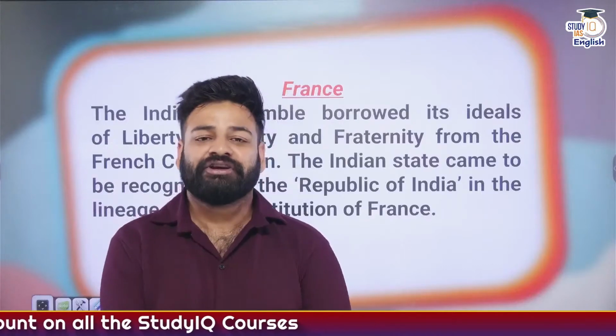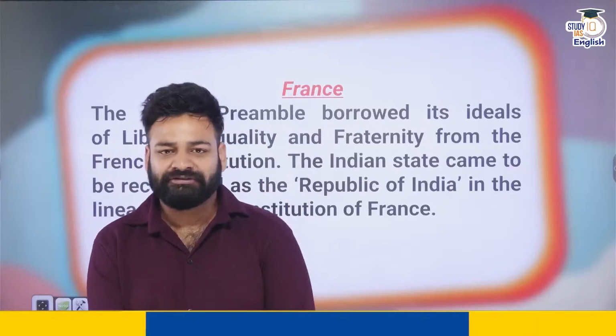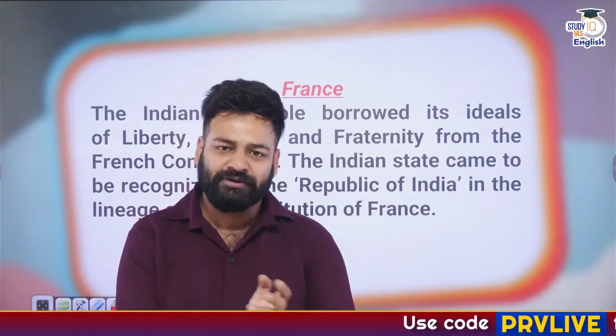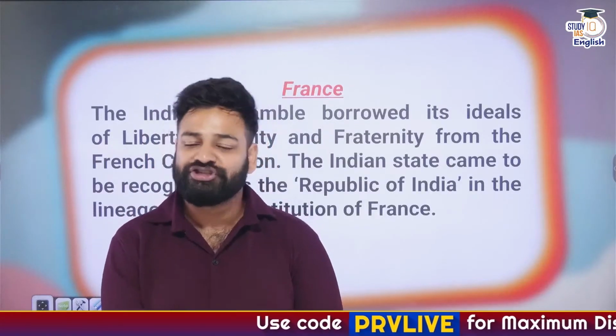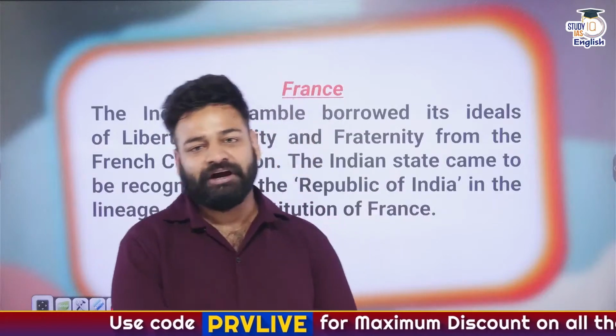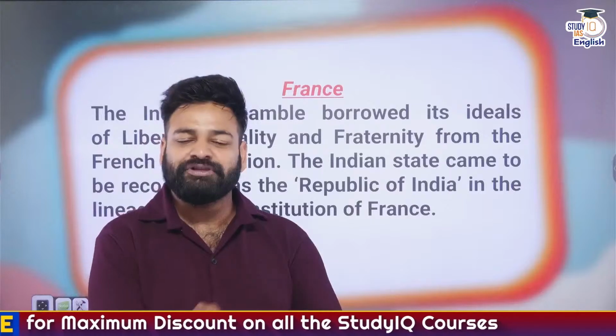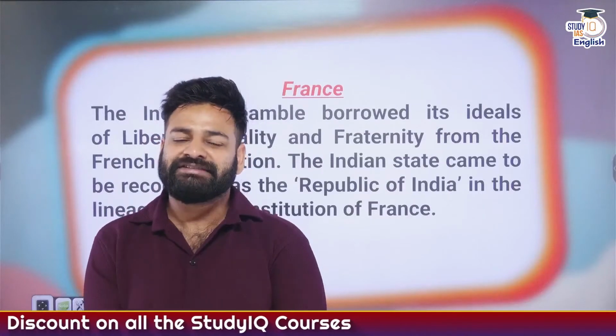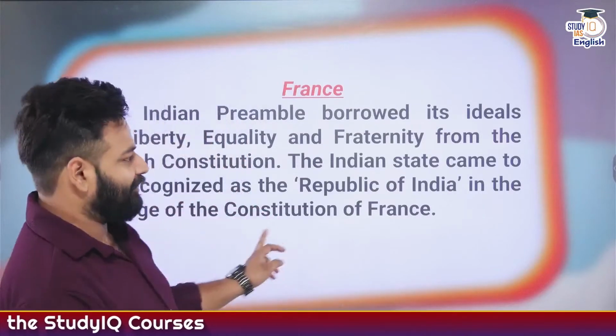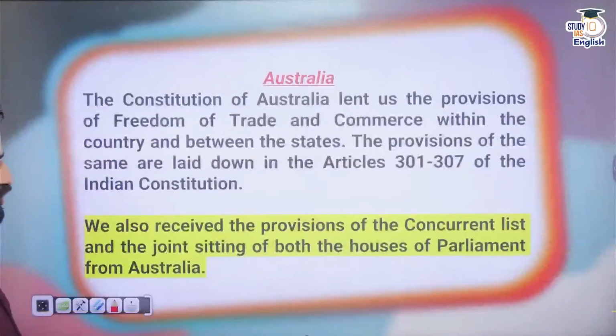Still, there is the crown. But in India, we do not have any crown, and the head of the state in India is elected, and hence we are considered a Republic, just like the Republic of France. So two things we have adopted from France: the principles of liberty, equality, and fraternity, and the Republic. Next, Australia.